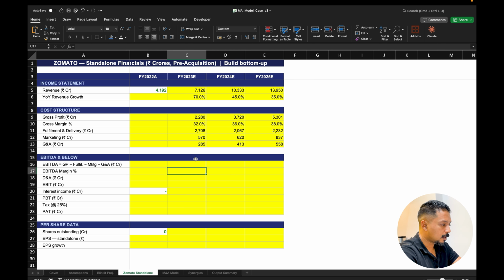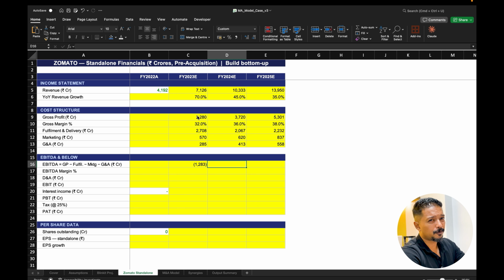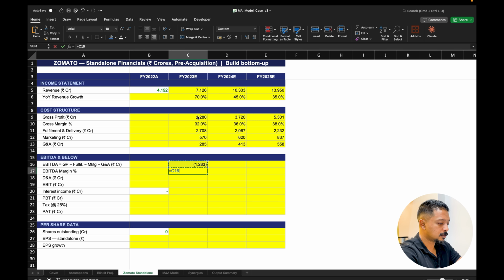Now, if we look at EBITDA calculations out here, so the EBITDA calculations out here would be your gross profit minus all the indirect expenses. So if we just take all these values, we get an EBITDA. So obviously, even Zomato is not really in a very amazing situation. They're still making a loss. And the EBITDA margins out here would be this divided by the revenue, which is about negative 18%, right?